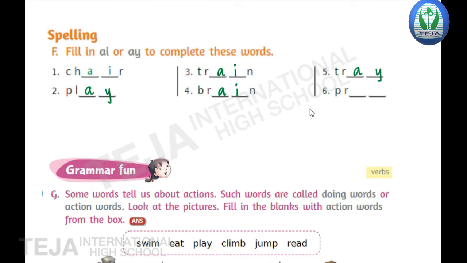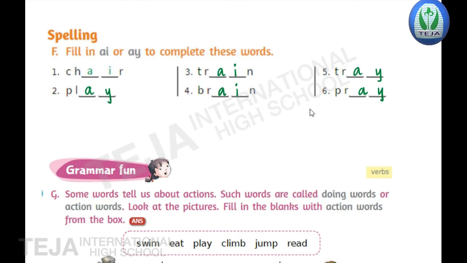TRAY, tray. TRAY, tray. Okay. And the last one, PRAY, pray. TRAY, tray. PRAY, pray. Rhyming words, children. Tray, pray. Train, brain. Okay.